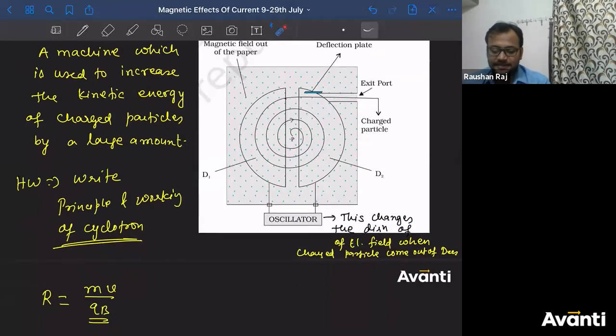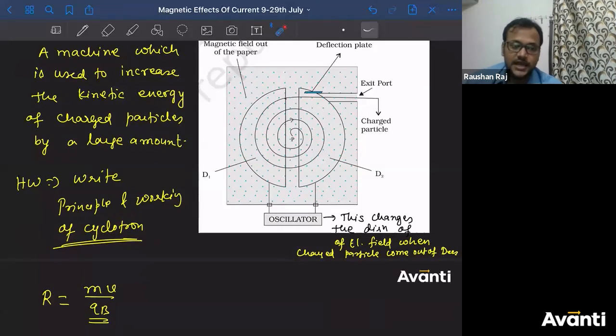So guys, please write this part on your own. And tomorrow when you'll come, I can ask any one of you to show your notebook in the class. And if you don't show me the notebook, I'll remove you and I'll make sure that you don't attend the class or your parents have to be notified in that case. पक्का कल मैं किसी को भी पूछ सकता हूँ. ठीक है? So please come with the homework tomorrow. Write principle and working of cyclotron. You can refer any book also, NCERT book or anything. Otherwise, you can write this in your own word also.